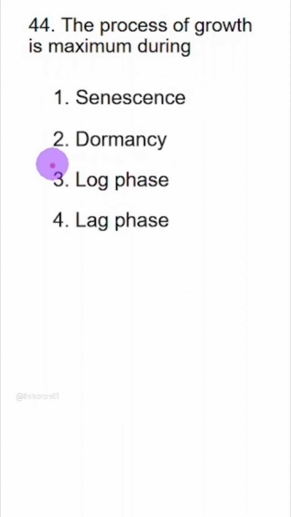The process of growth is maximum during, it will be maximum during log phase, and this is the reason log phase is called exponential phase.